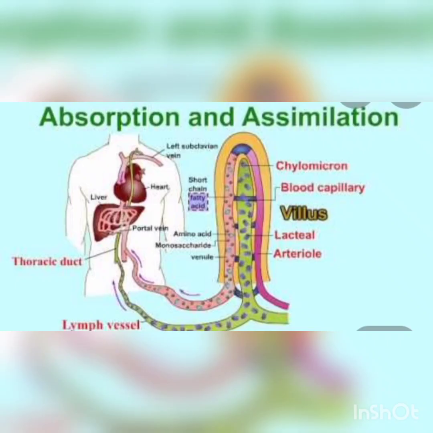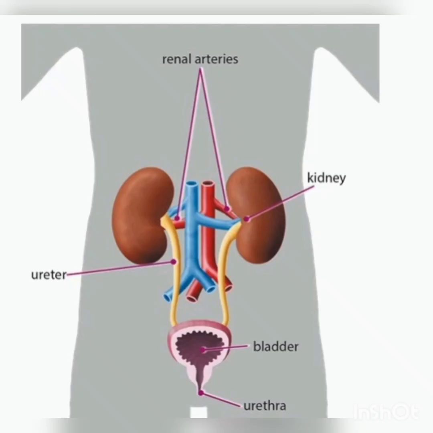Then the next steps of nutrition are absorption and assimilation. Absorption means digested food molecules are absorbed in the small intestine. This means that they pass through the walls of the small intestine into our bloodstream. Assimilation is the movement of digested food molecules into the cells of the body where they are used. And the last one is egestion. Egestion is the act of excreting unusable or undigested material from a cell.